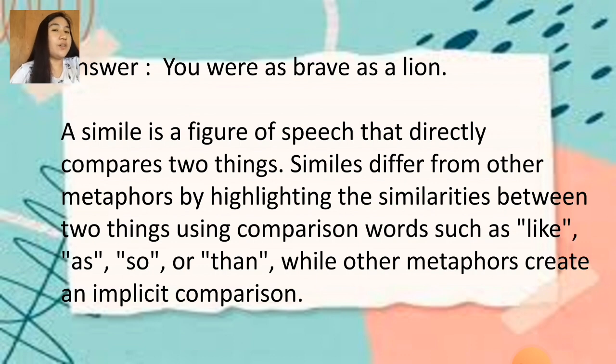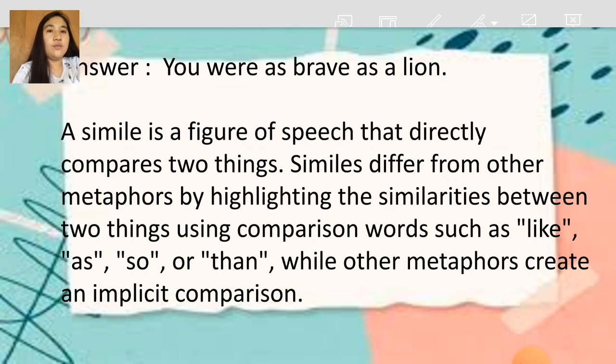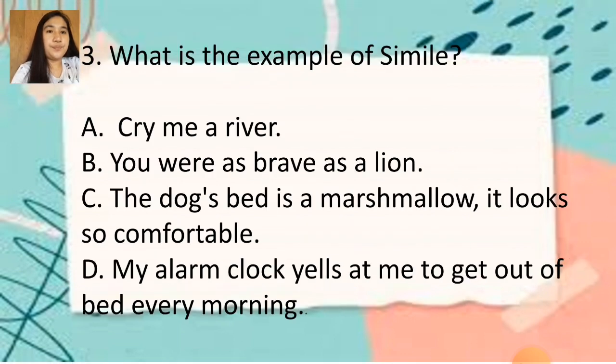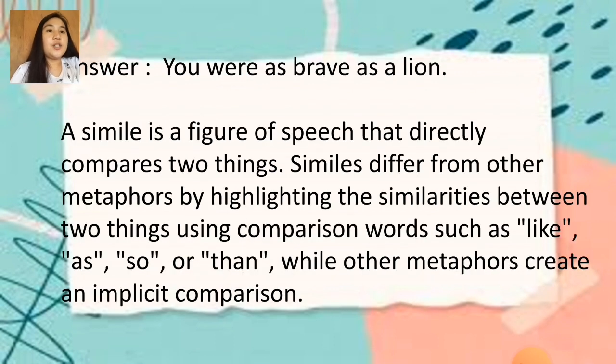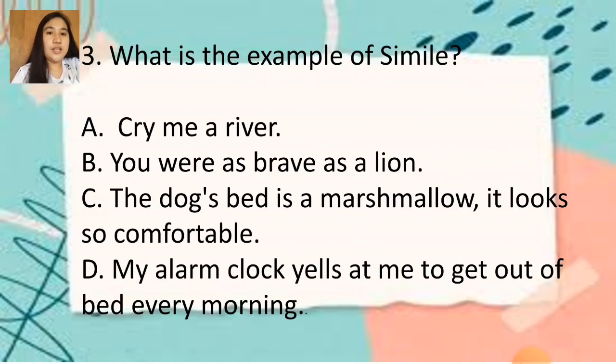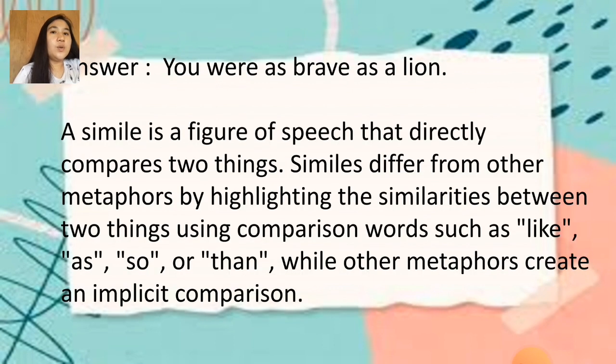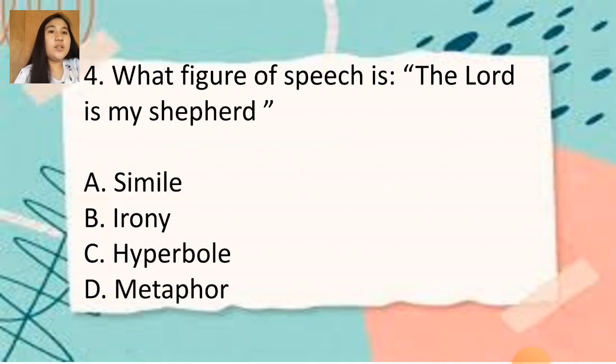So the right answer for simile is you were as brave as a lion. Letters A, C, and D are examples of metaphor, personification, and hyperbole. So number 4: what figure of speech is the Lord is my shepherd?